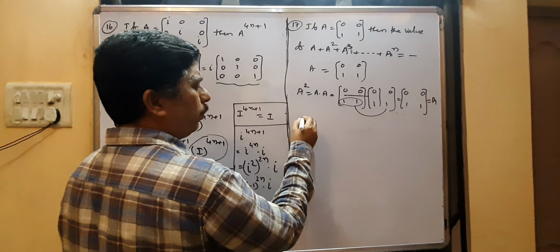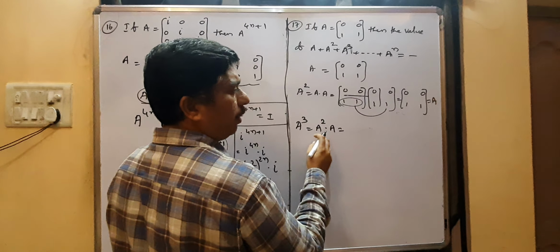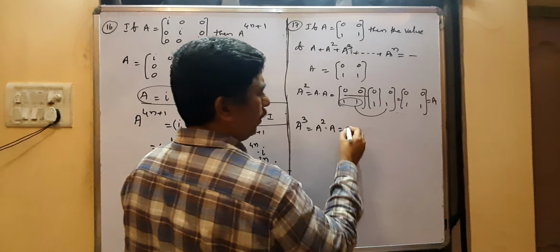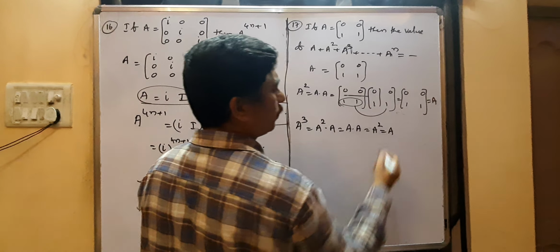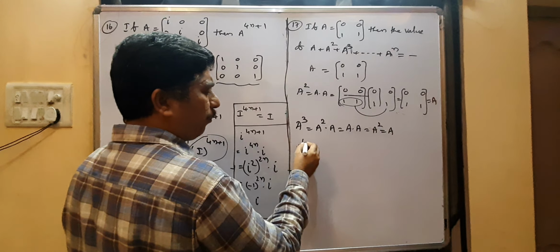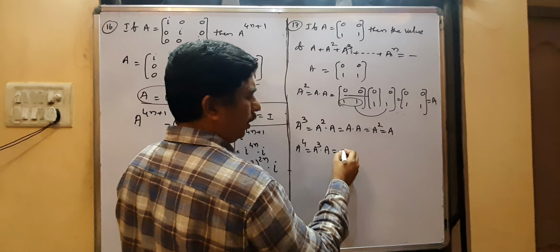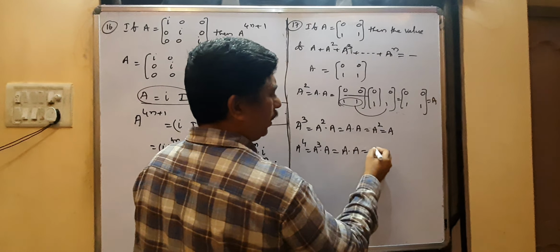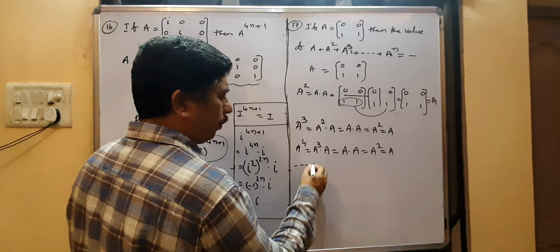If you take A cube, that is A square into A. A square value you got already as A, so A into A is also A square, which is A. A power 4 is A cube into A. A cube value you got as A, so A into A is A square, which is A. Again and again, up to A power n is also A.